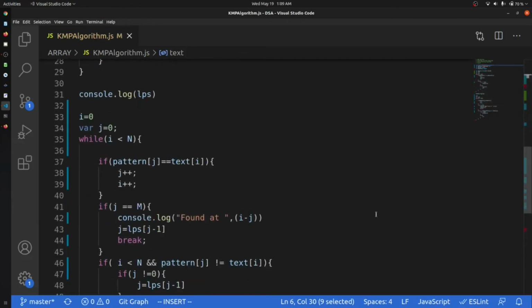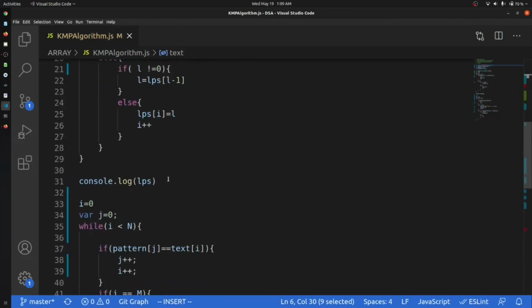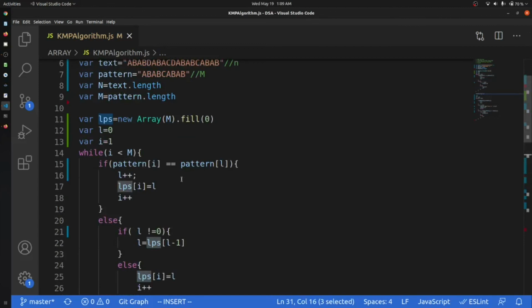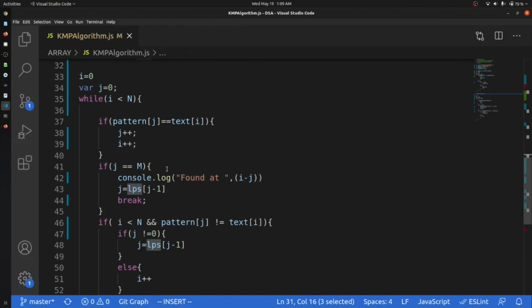So this is the thing. We just have to create LPS. We just have to create an array that will have the metadata of the pattern, and we will use all those metadata to find this. Firstly, we will check whether both of the elements in text and pattern are same or not. If they are same, we will increase the index one by one.